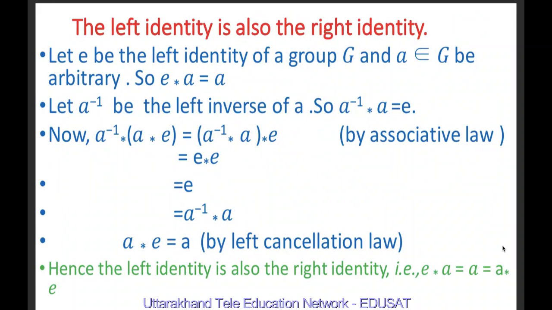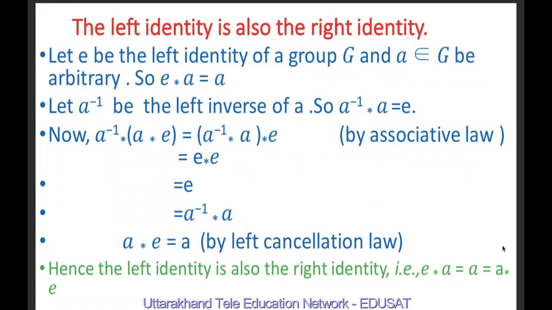Let E be the left identity of a group G, and A belongs to G be arbitrary. So E star A is equal to A. Let A inverse be the left inverse of A. So A inverse star A is equal to E. Now A inverse star (A star E) is equal to (A inverse star A) star E by using the associative law.